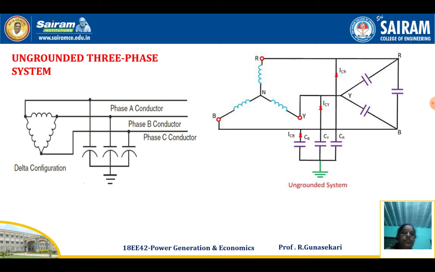In the ungrounded system, you see a star connected three phase system R, Y, B, and here a delta connected system R, Y, B, connected through capacitance to the ground only. CR, CY, CB are the capacitances connected to the R phase, Y phase and B phase. In this case, the neutral is not grounded.